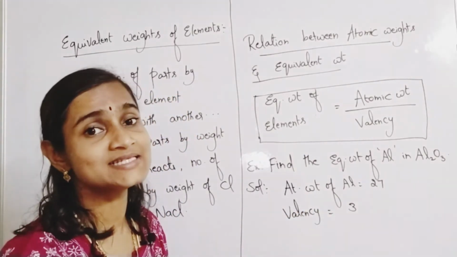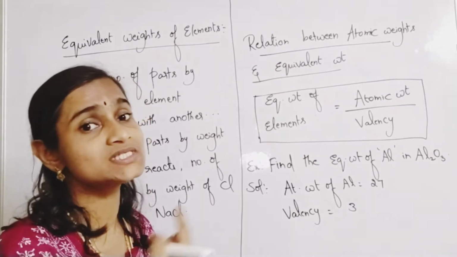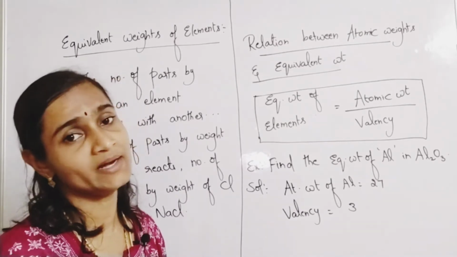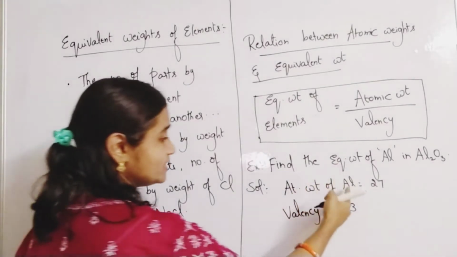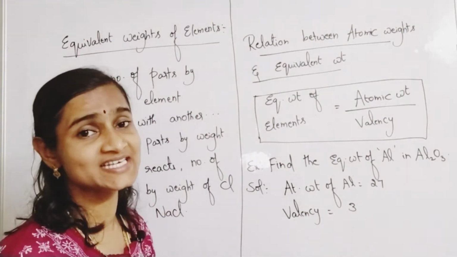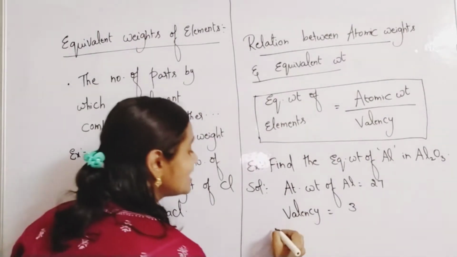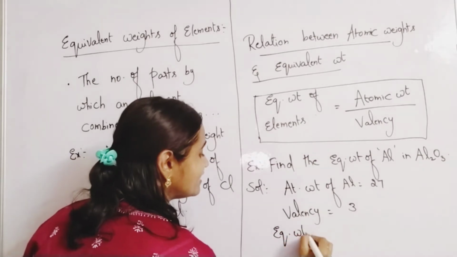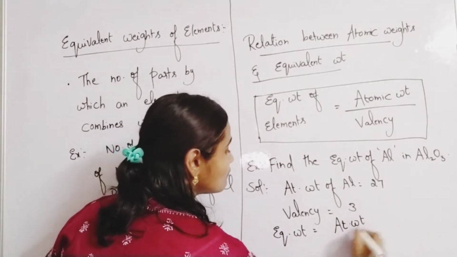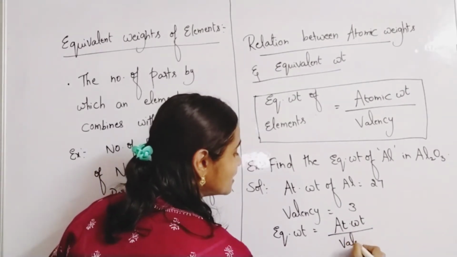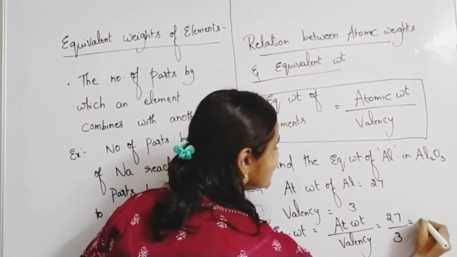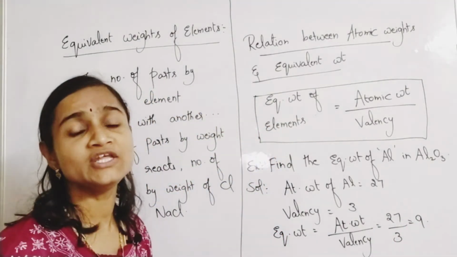So the number of valence electrons in metals also constitutes the group number, constitutes the valency of that metal also. So aluminium, you will find 3 valence electrons. It's a metal, so its valency is what? 3. So equivalent weight of aluminium, how much will you be getting? Atomic weight by valency. This is the formula. Equivalent weight formula is what? Atomic weight by valency. So 9 units.